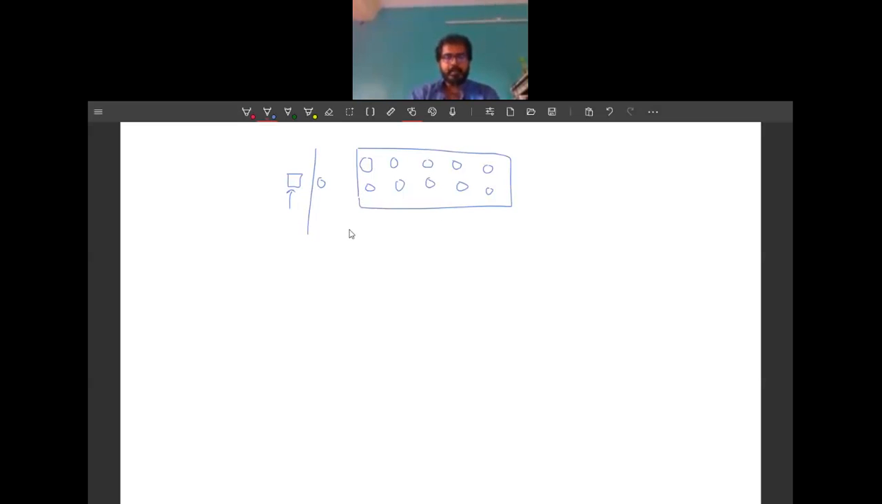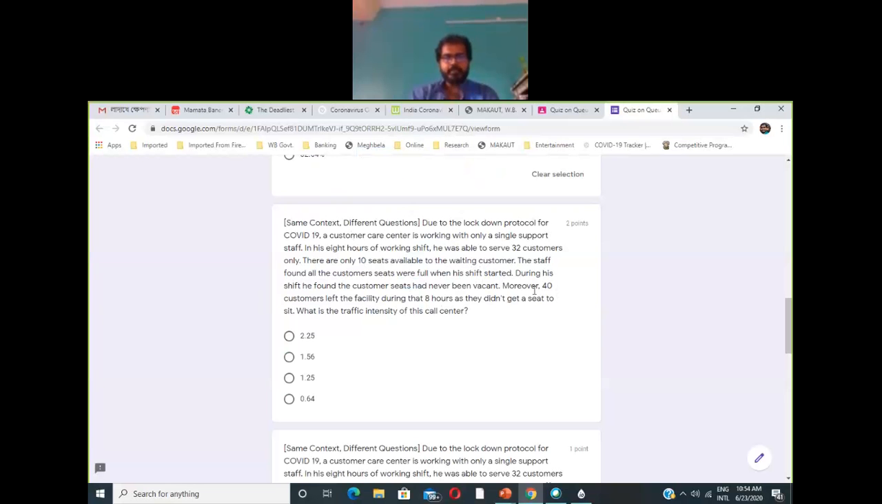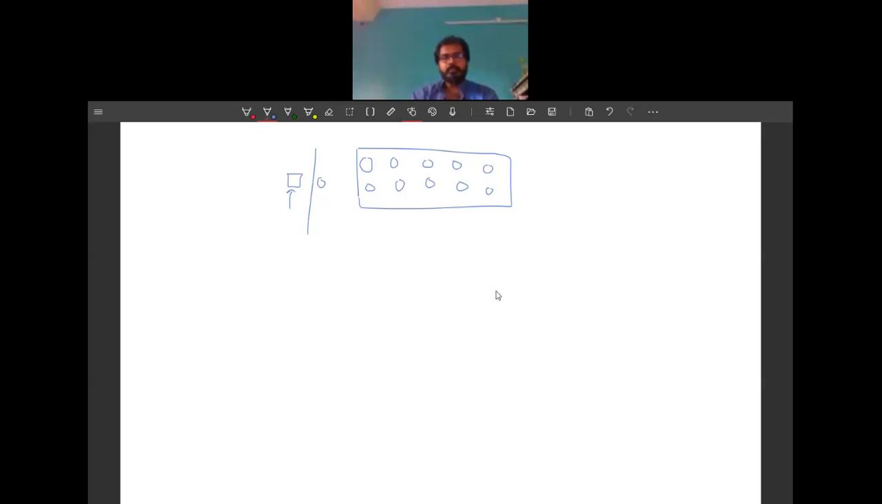Now, as per the question, the staff found that all the customer seats were full when his shift started. During his shift, he found that the customer seats had never been vacant. So these seats were never vacant. How is it possible? In an ideal situation, it will look like this.